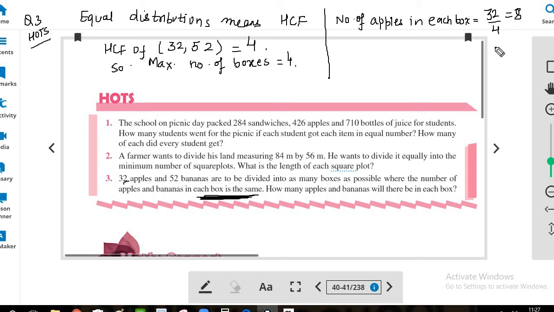So each box has 8 apples, and for the number of bananas we have to do the same. We divide the total number of bananas by the HCF. So we have 52 bananas to be put in 4 boxes. That means each box has 13 bananas and 8 apples.